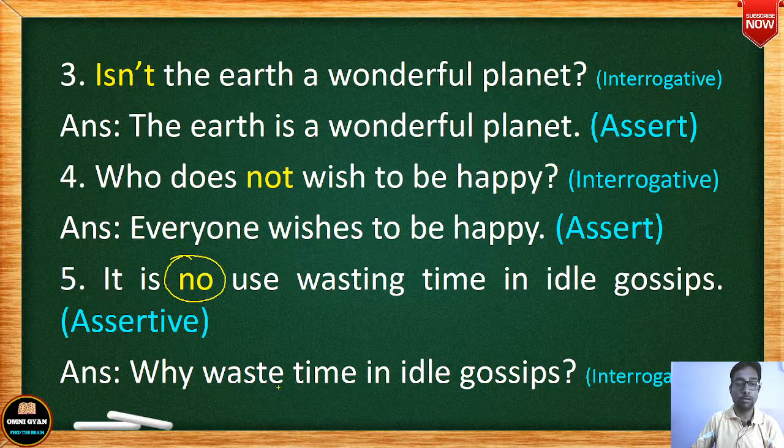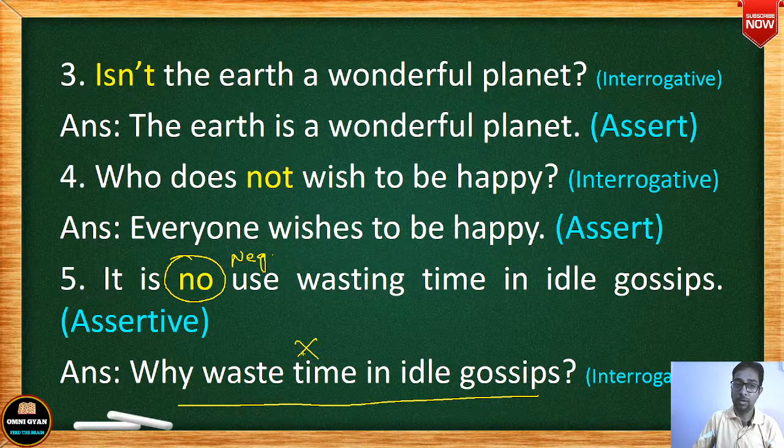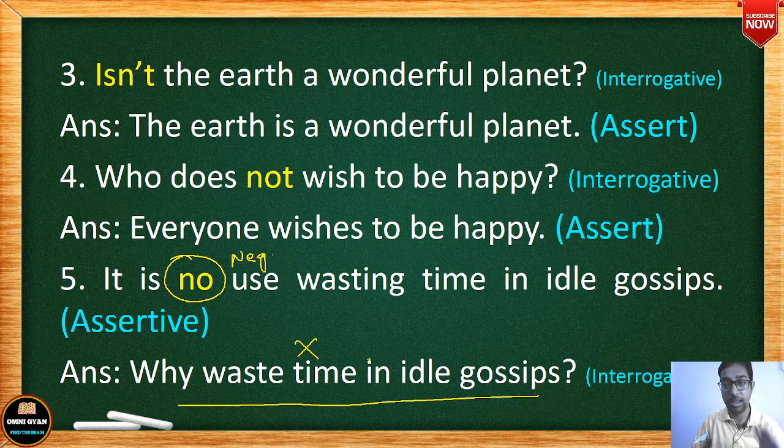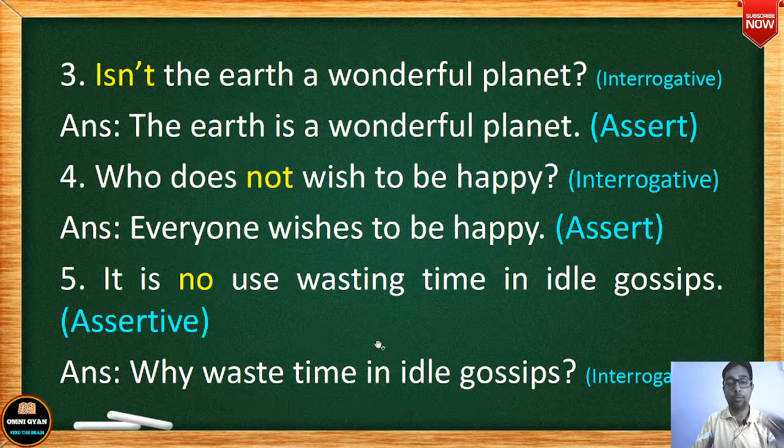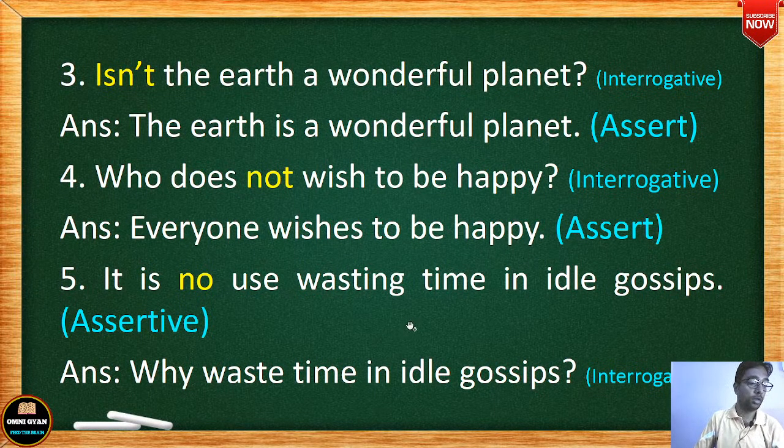So there is no here, and here in your answer there is no negative word. So if there is negative word in your question, then don't use negative word in your answer. But if there is no negative word in your question, then you have to use a negative word in your answer. Assertive to interrogative, interrogative to assertive, whichever order it is. कोई भी order हो, लेकिन ये आपको याद रखना है सिर्फ. You have to remember this thing in your mind. ठीक है, ये आपको याद रहे, नहीं तो फिर गड़बड़ हो जाएगा. It will become a problem then. Okay.